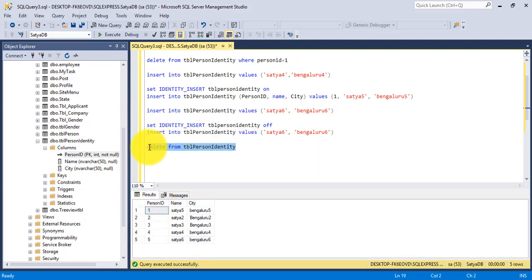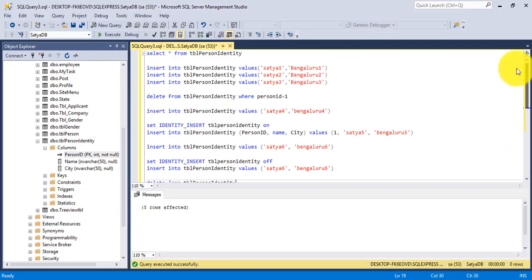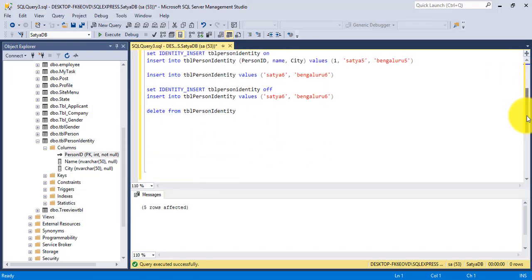Let's see. So I delete all the records here, 5 rows are deleted, and I'll just copy here, so no records are there.